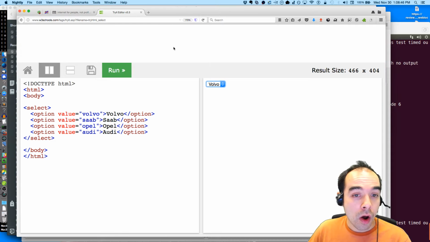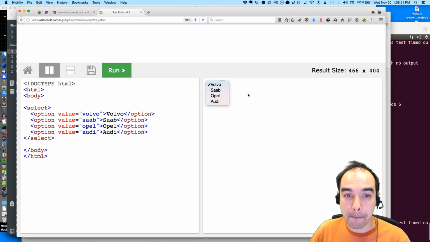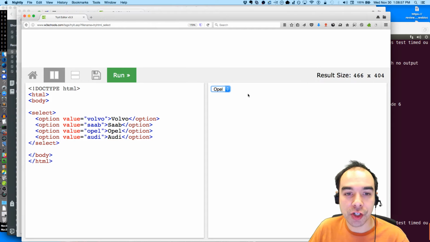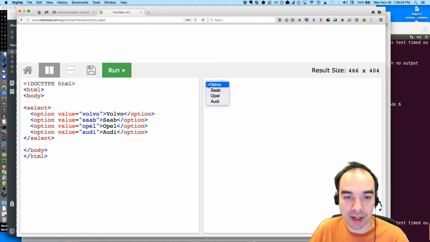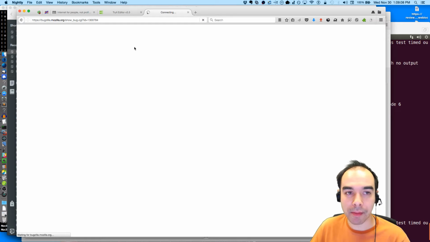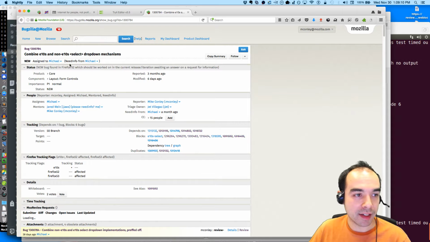So the newer pop-up is much easier to style, but it's also kind of strange to have two different pop-ups between E10S and non-E10S. So the plan was to share the same mechanism for E10S and non-E10S, and that's what some students have been working on, and they've almost got it. They've got this patch up, combine E10S and non-E10S drop-down mechanisms. That's this bug. It's linked in the agenda.